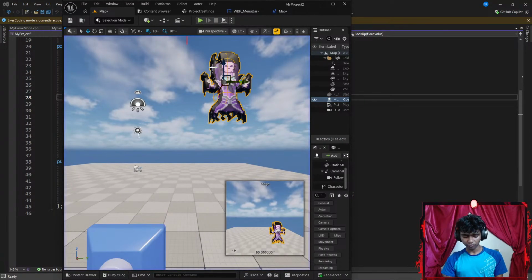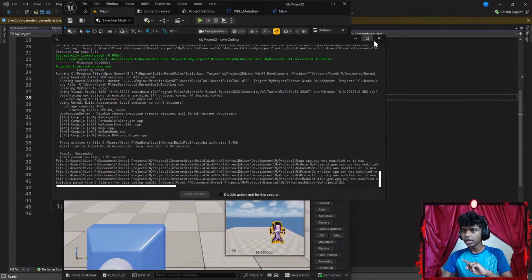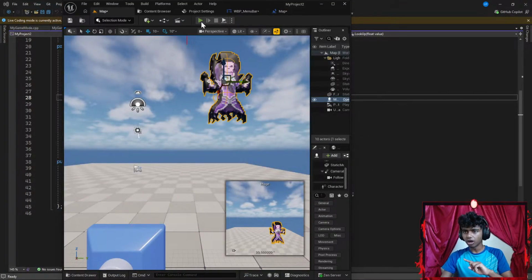Wait, do I need to compile before I run? Let's go with Ctrl-Alt-F11 real quick to compile my code. Okay, it says result succeeded. Now let's go ahead and run the code.